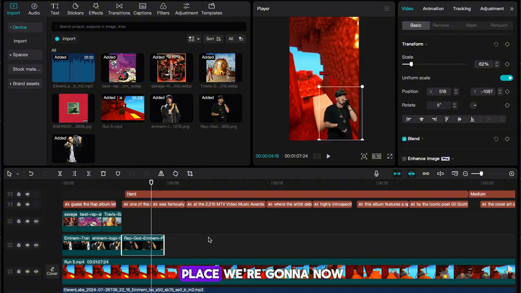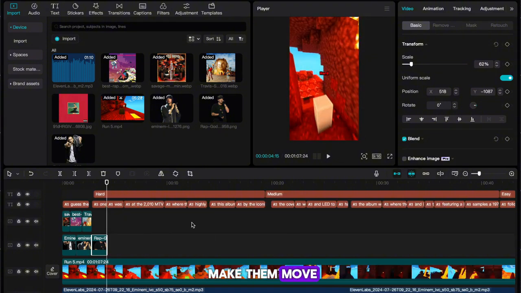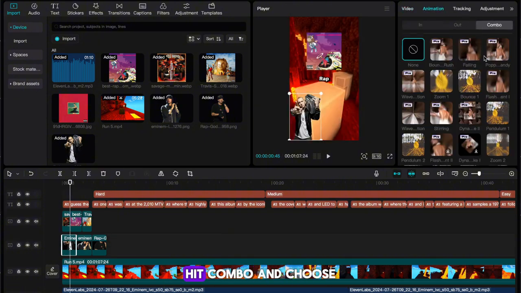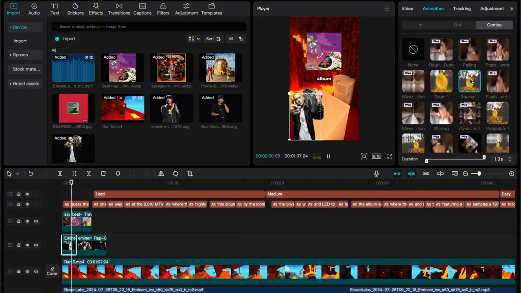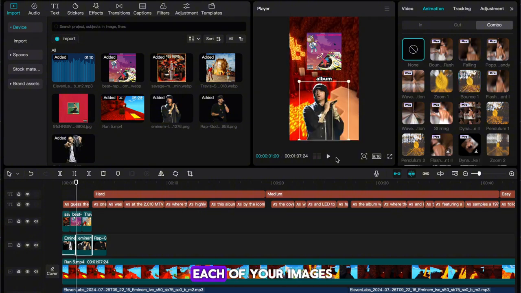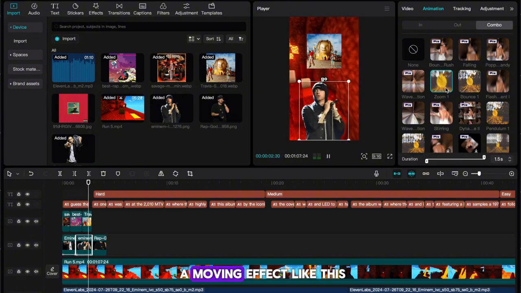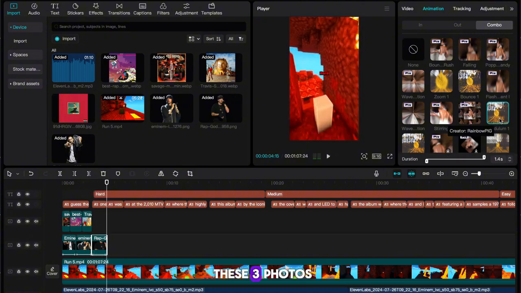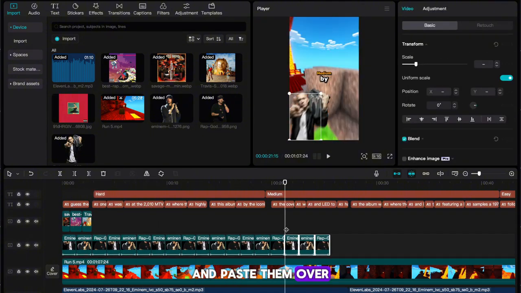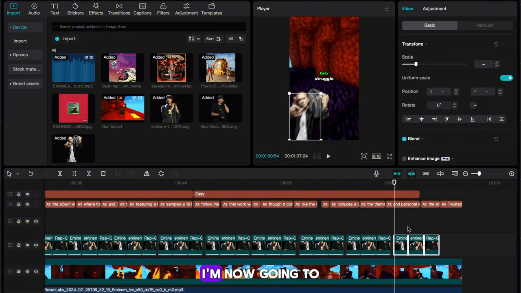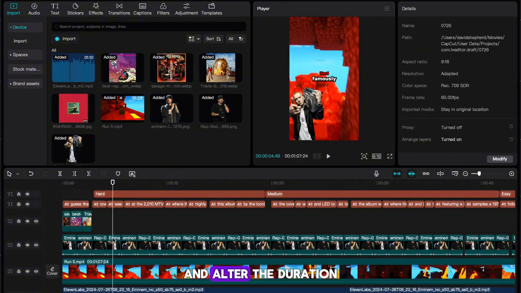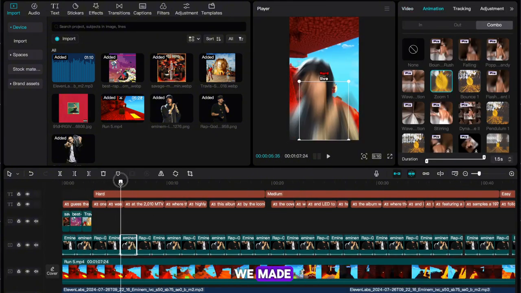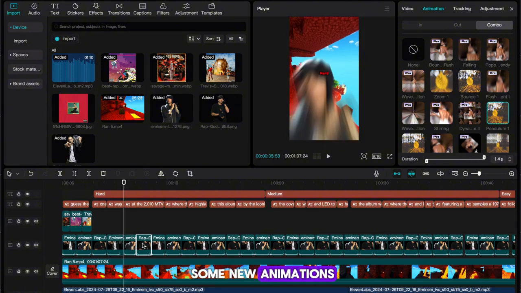With our images in place, we're gonna now make them move. Select the first one and hit animation in the top right. Hit combo and choose one that you like. You then need to add one of these to each of your images. This should give them a moving effect like this. To save you time, you now want to copy these 3 photos and paste them over and over until your timeline is full. I'm now going to go back and alter the duration of these so that they correspond with the auto captions that we made, as well as add some new animations.